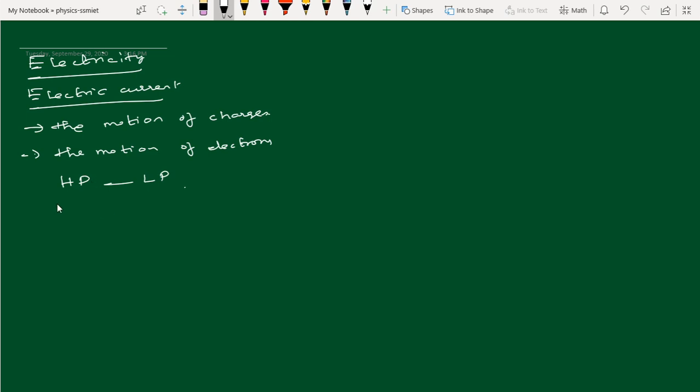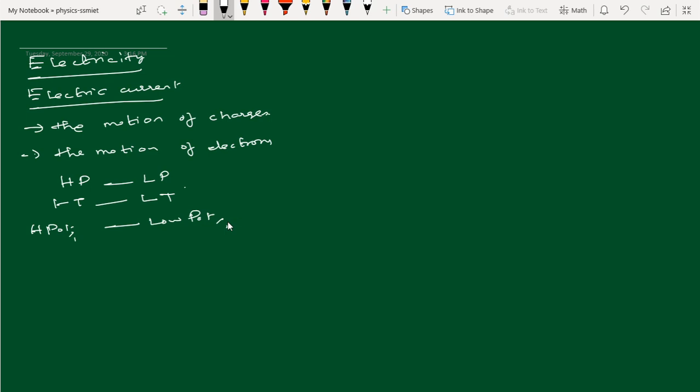Heat flows from a high temperature point to a low temperature point, you know very well. In a similar manner, the electric current passes from the high potential point to the low potential point.